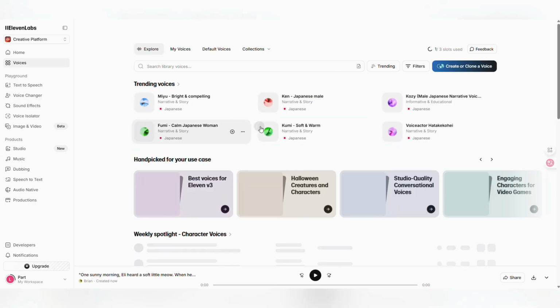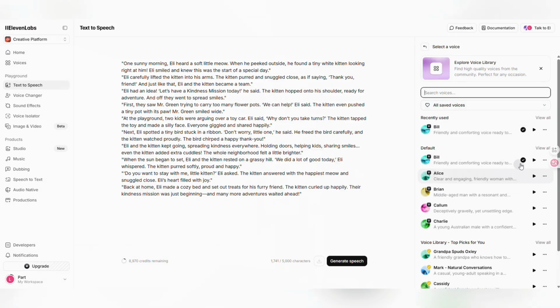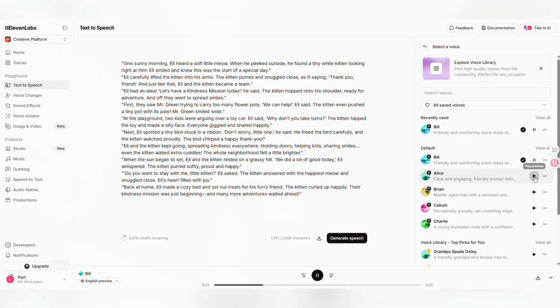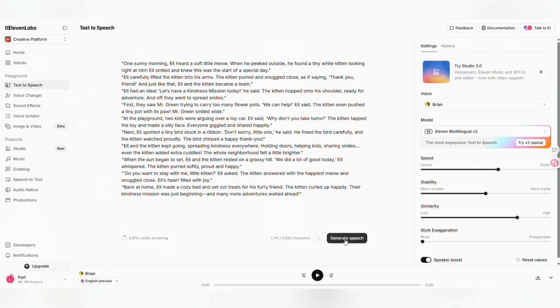There's a massive voice library here. Take some time to listen to several and find the voice that best matches the tone of your story. Choosing the right voice is half the battle won for your video. After selecting your options, simply click Generate.